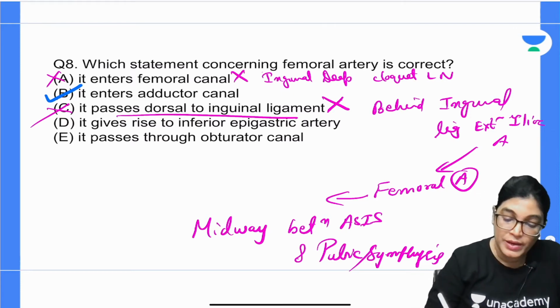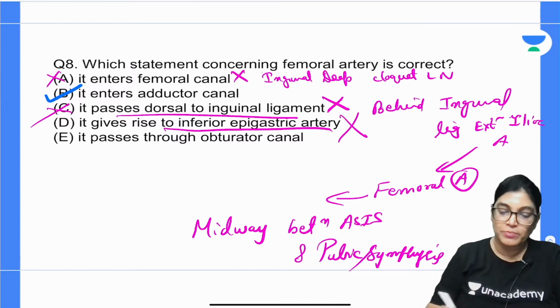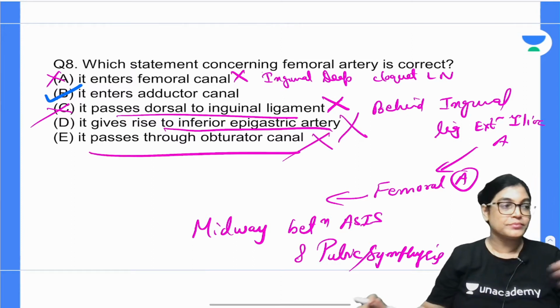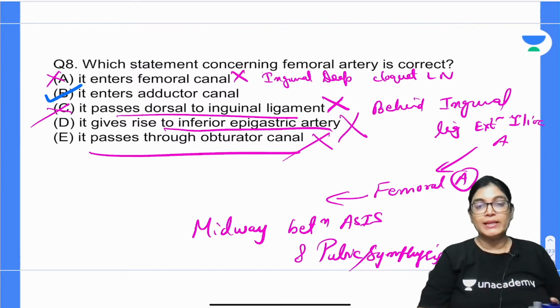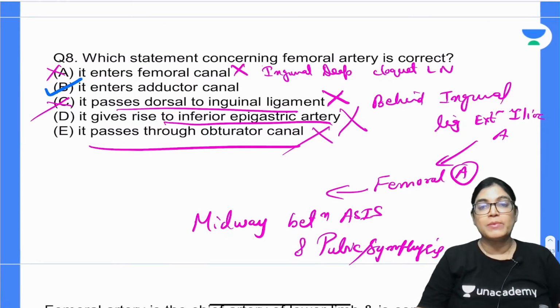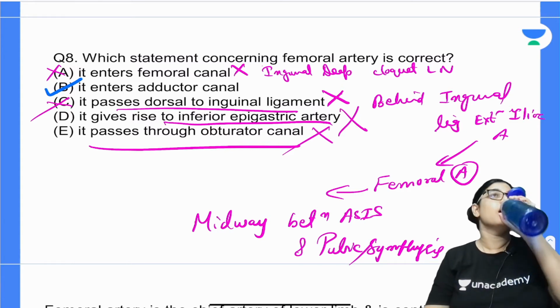It gives rise to the inferior epigastric artery is absolutely wrong. It is a branch of the external iliac artery. It passes through the obturator canal is absolutely wrong. Which artery passes through the obturator canal? The obturator artery, which is a branch of the anterior division of the internal iliac artery.